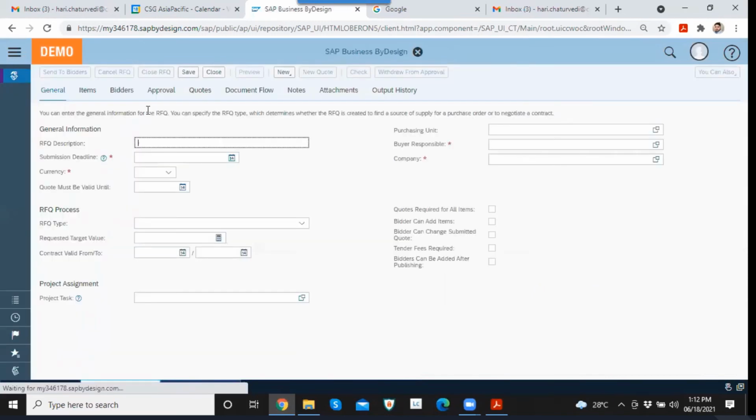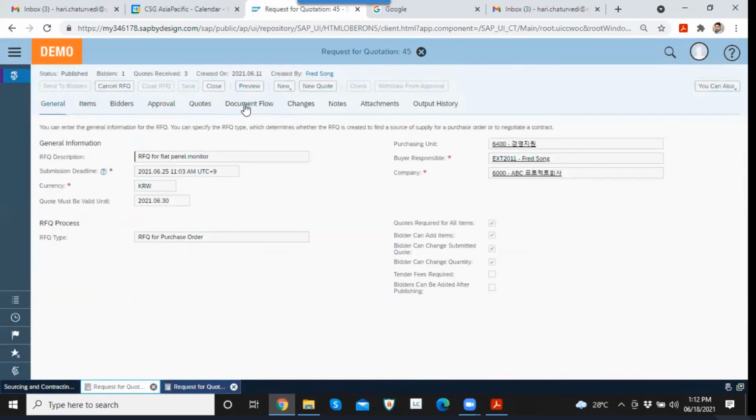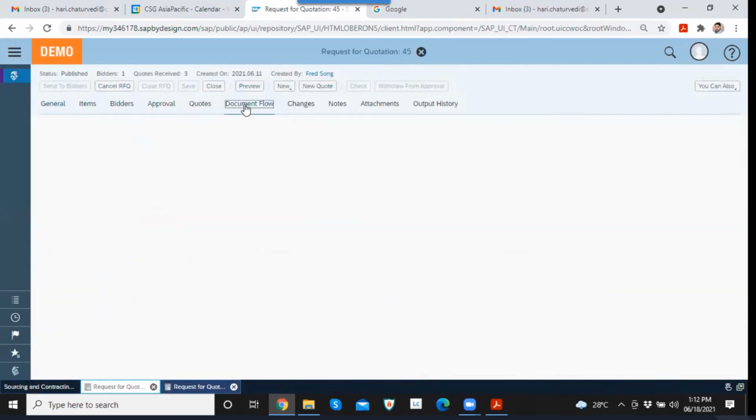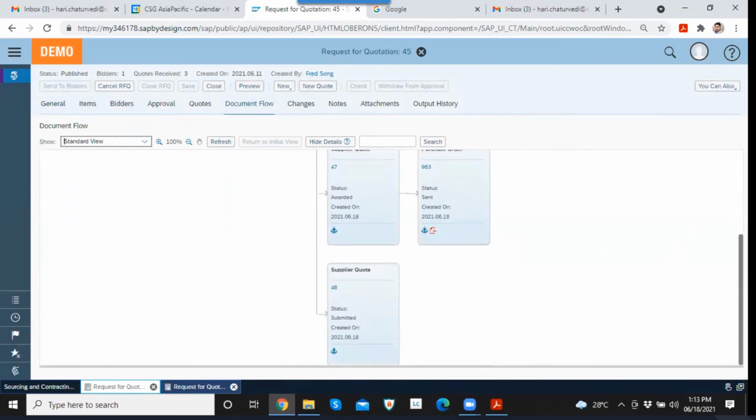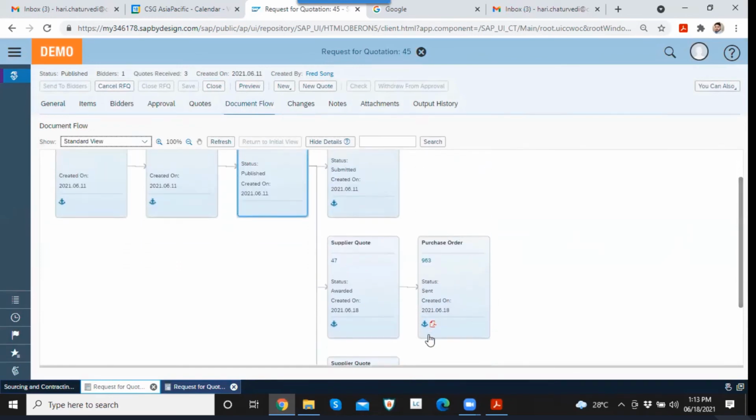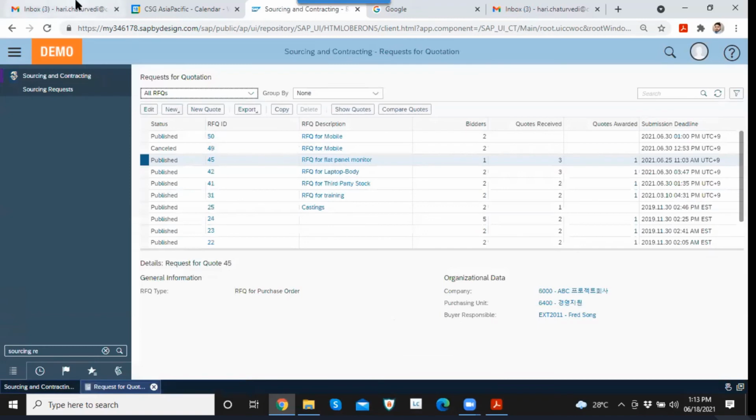If we have already awarded, then if I open this and go to the document flow, here I can see the purchase order has been created automatically. Once we have awarded the quote, the system will create the purchase order automatically, and we can actually go with the purchase order processes. Okay.